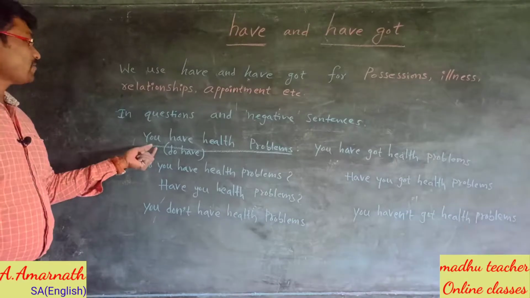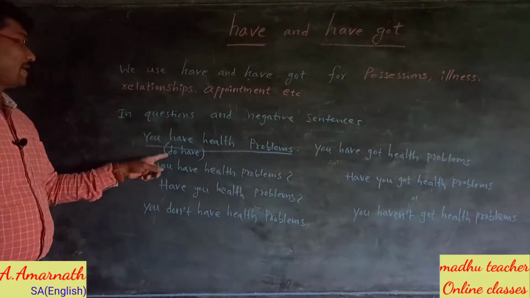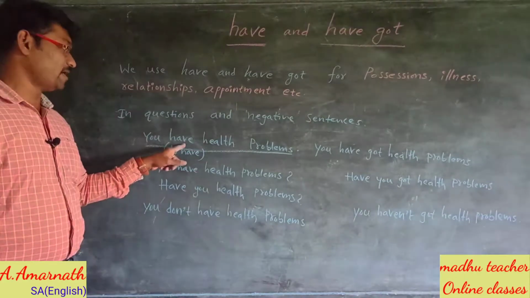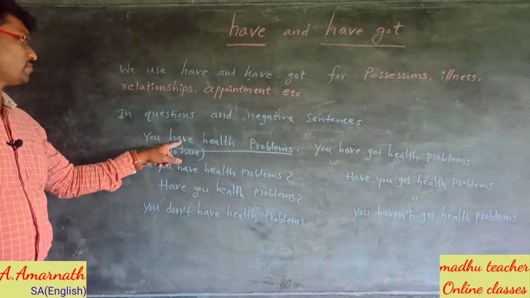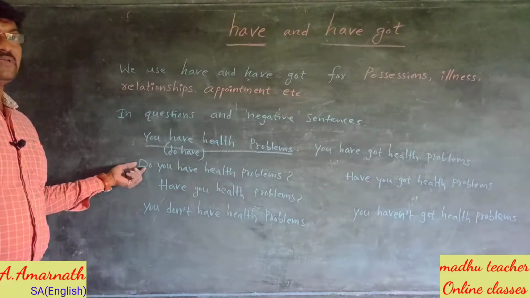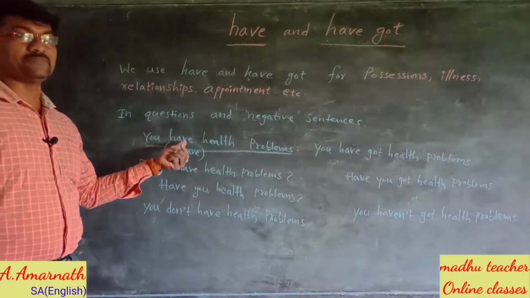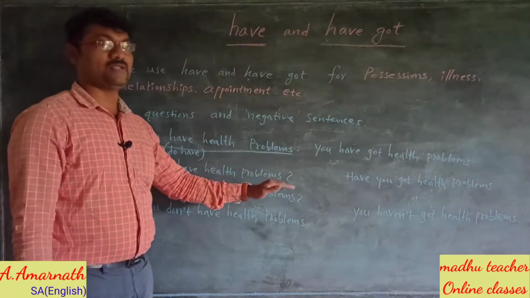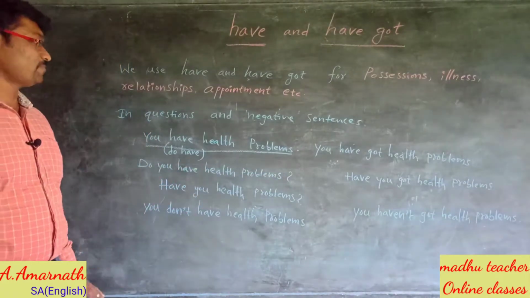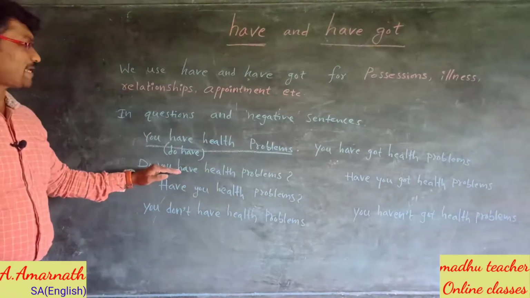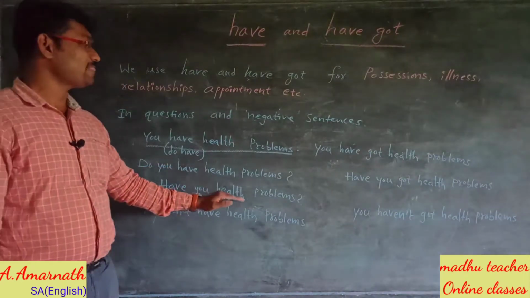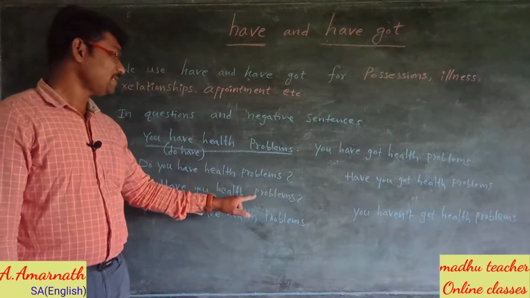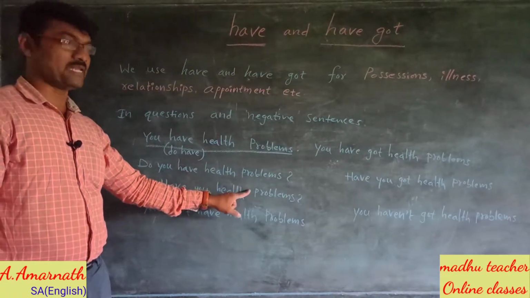In questions we use the helping verb do because here have is used as main verb. So we use the helping verb do to change the statement into an interrogative sentence. Do you have health problems? You can also say, have you health problems? But this is less usual.